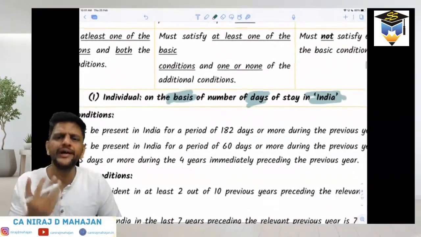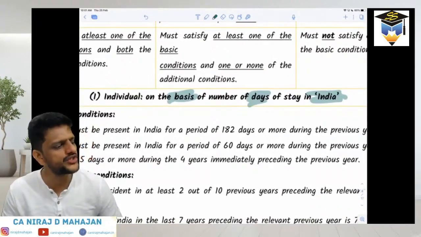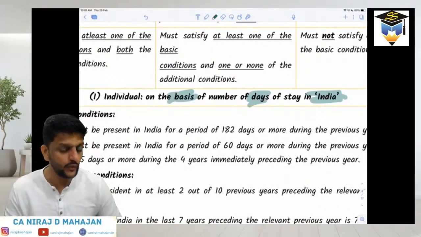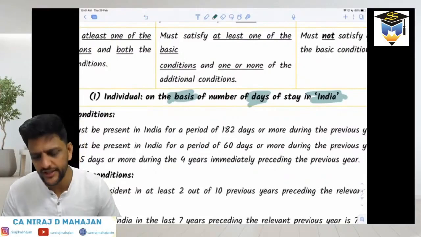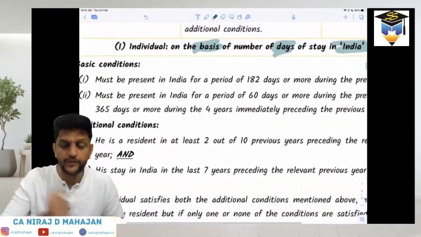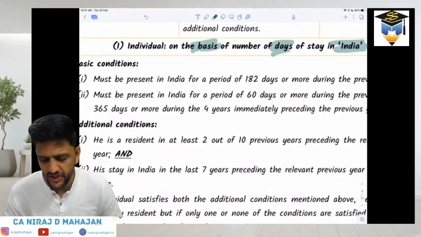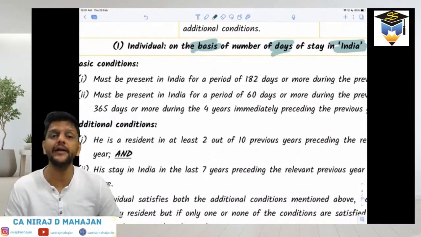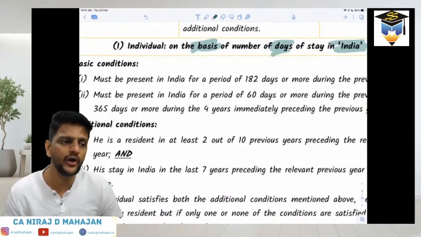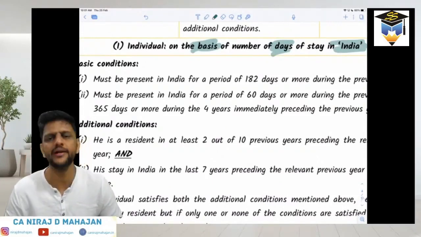Now, how will you understand or know whether a person is in India or outside India? That means on which day he came to India, on which day he left India. How will you understand that? Practically speaking, it will be stamped on your passport. The dates which are stamped on your passport, that date or those dates, we say that yes, that day also he was in India.